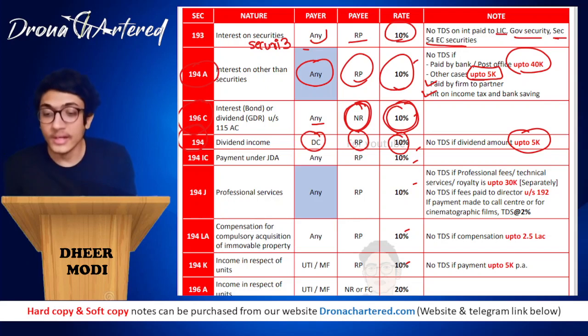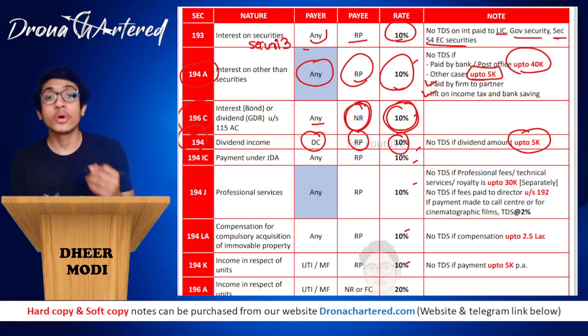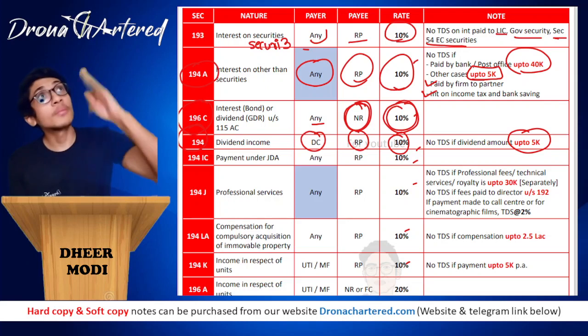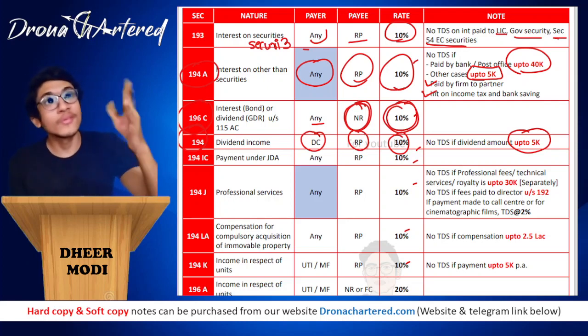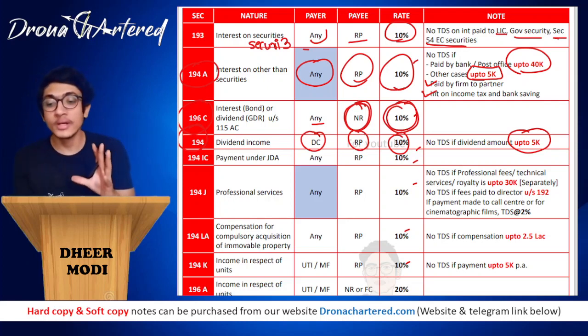Next is section 194IC. 194IC means payment under JDA. JDA is your joint development agreement, where you give your flat to a builder. He breaks down the flat, makes a very nice building, and gives you a new flat in his building. This is basically what your JDA means.